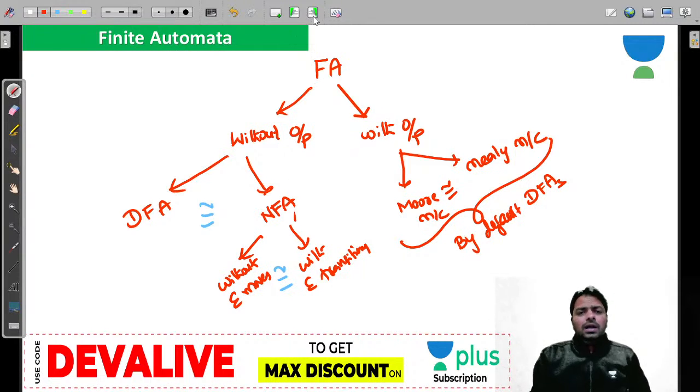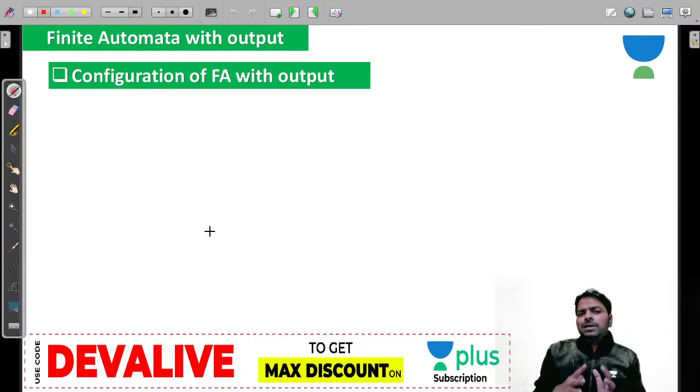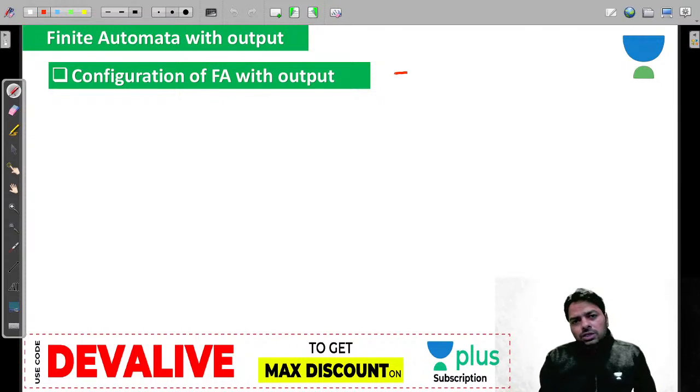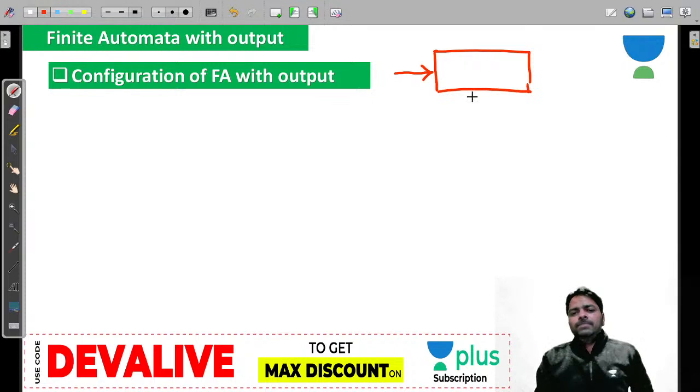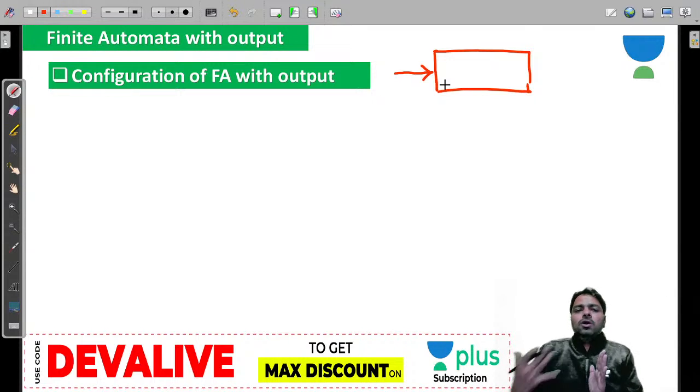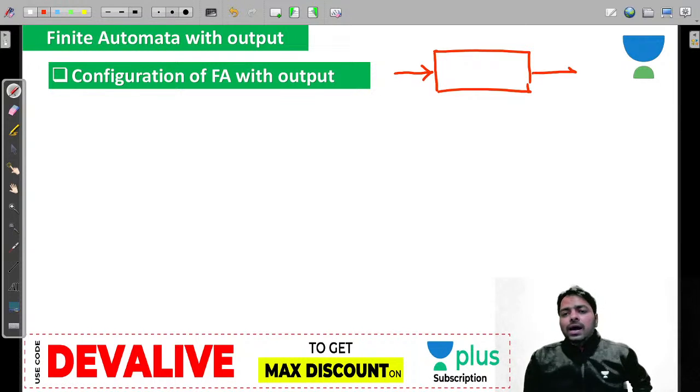Okay, now let me talk about the finite automata with output. So this is the concept that I am going to talk about, finite automata with output. Okay, in this finite automata with output, you will have an input, but some finite automata may not have input, like a traffic signal. If you look at that, there is no input to them. Input is just power. So you are going to produce the outputs. You will change from one traffic light color to another color, and their input is optional.